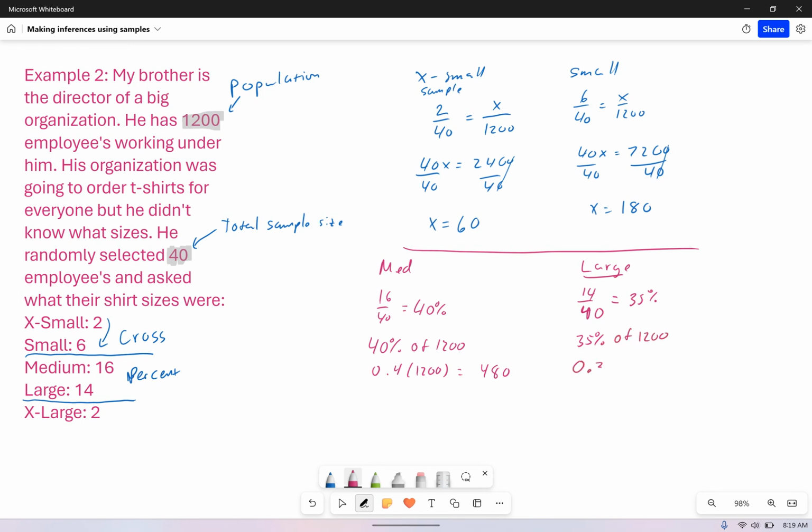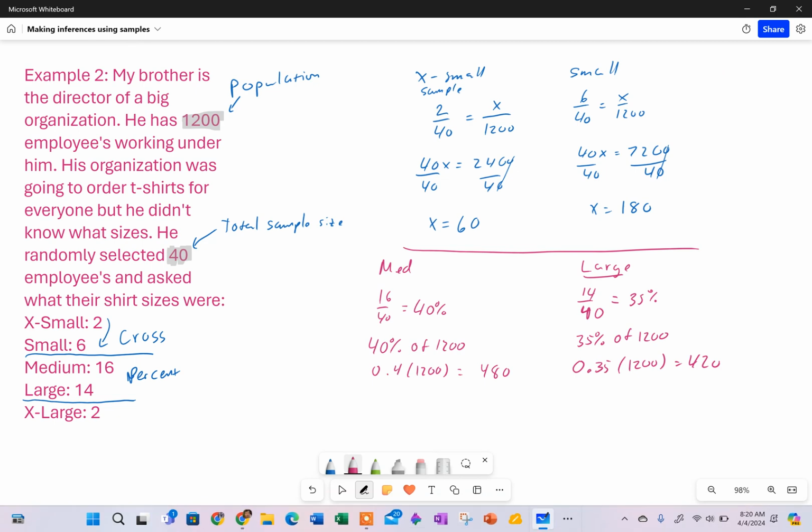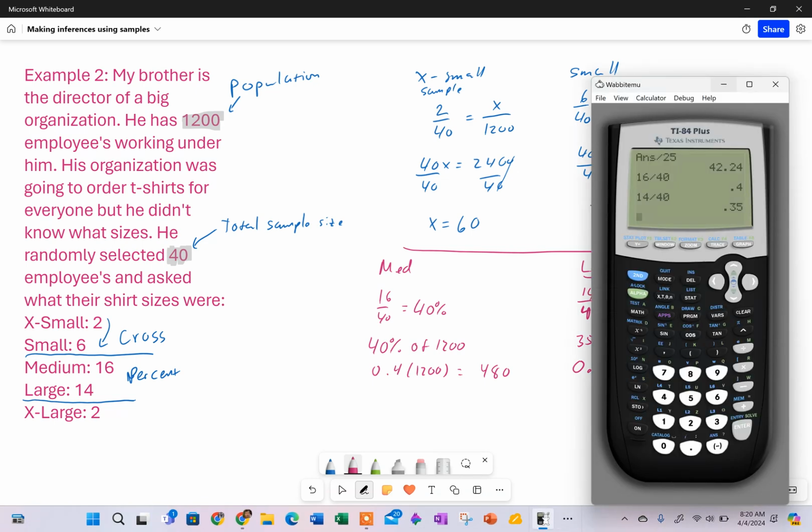Let's see, 0.35 times 1,200. Well, I know 10% is 120, so it should be 420 shirts. I'm just going to double check my math because I think it's good practice. 35 hundredths times 1,200 is 420. Good.